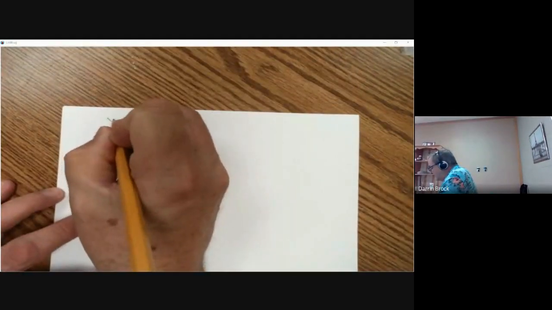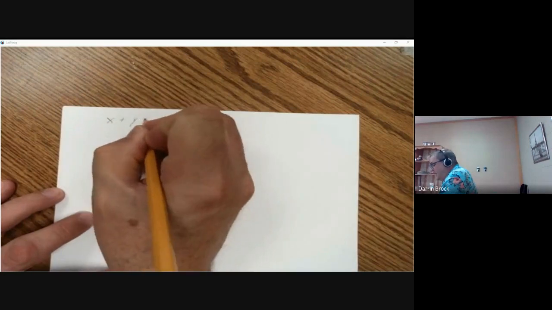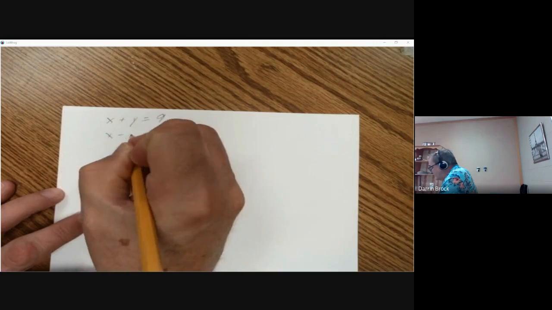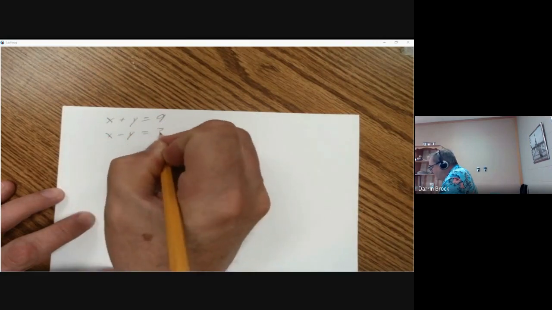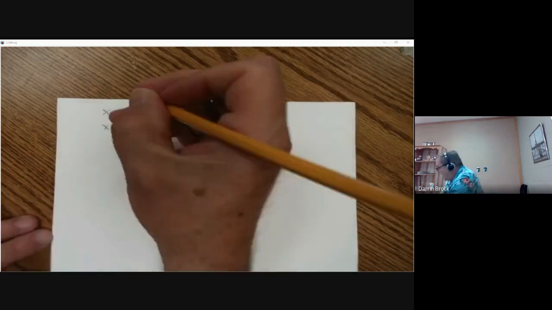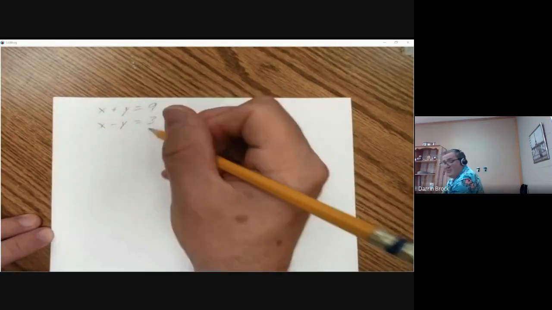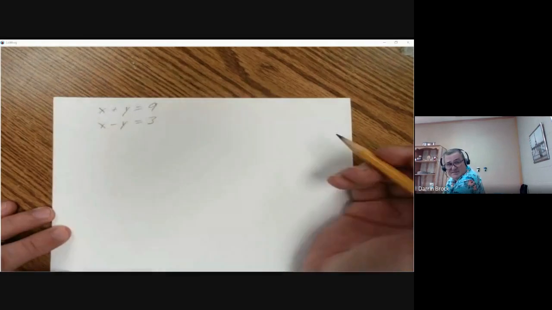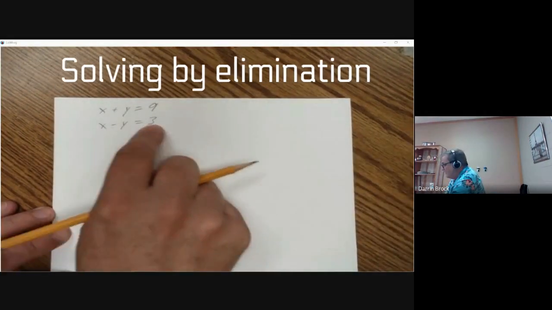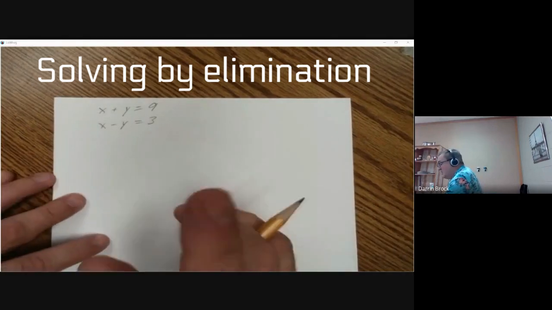We've got x plus y equals 9 and x minus y equals 3. We should be able to find an x and a y that will make both of these true. We take the same x and substitute in the same y and make both of these true. So we're going to do this by elimination.